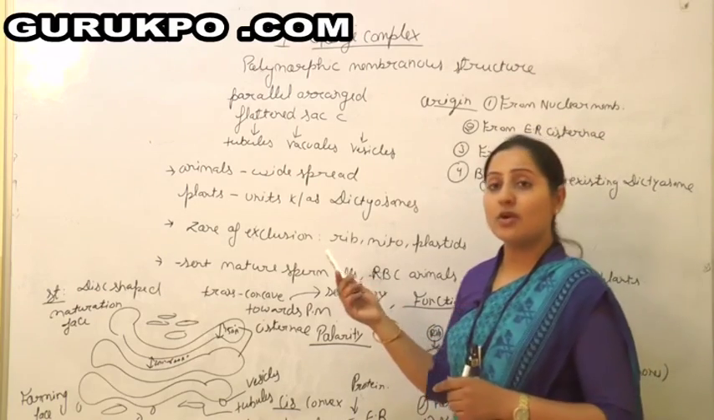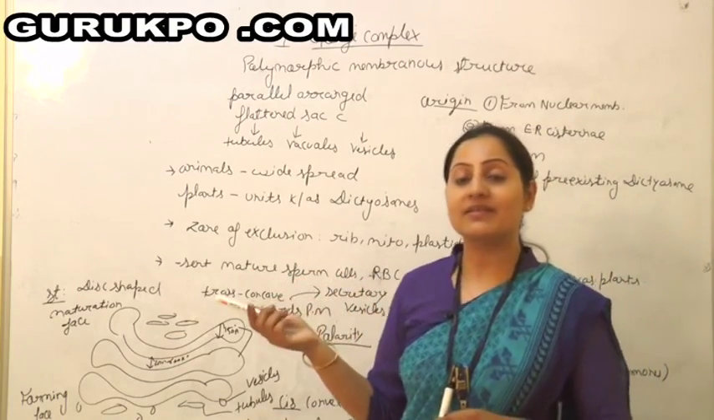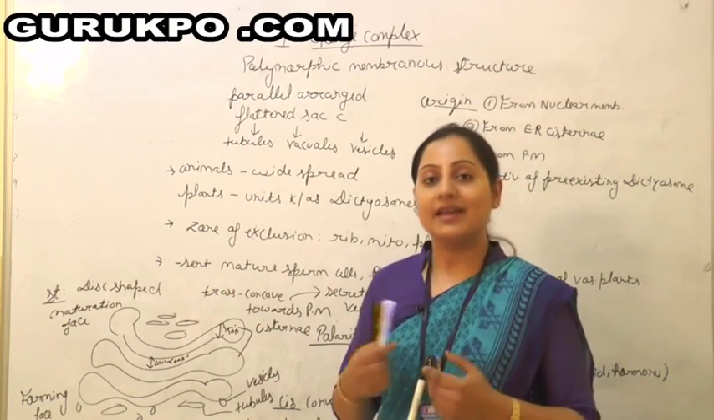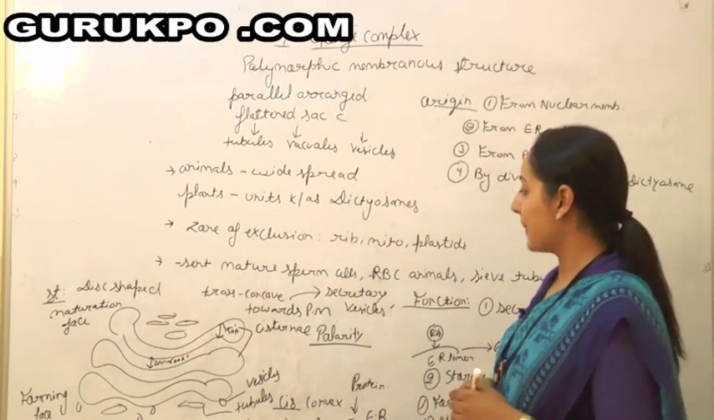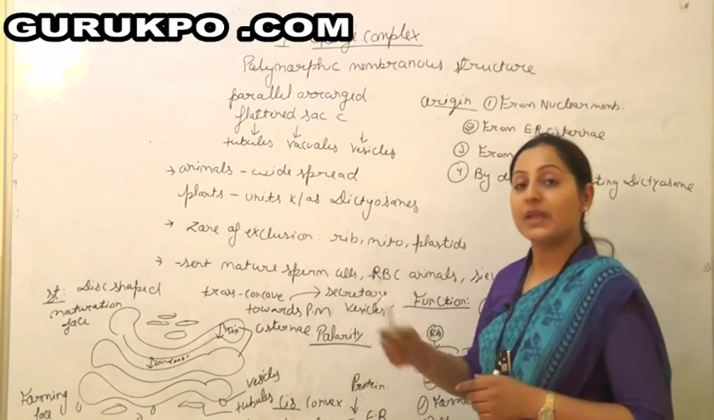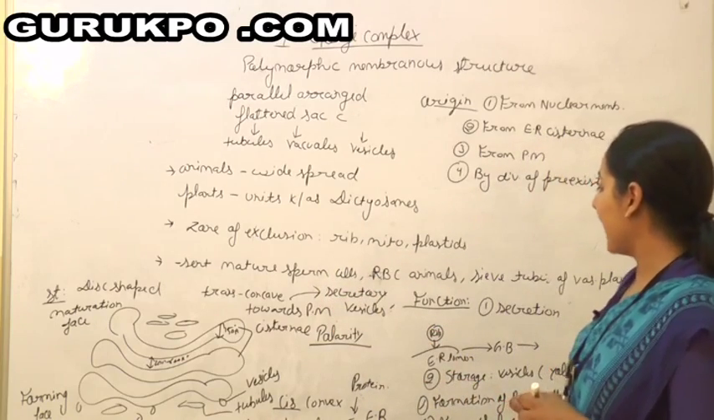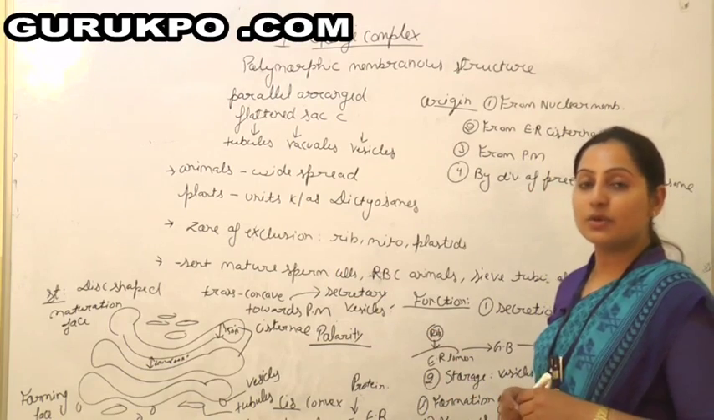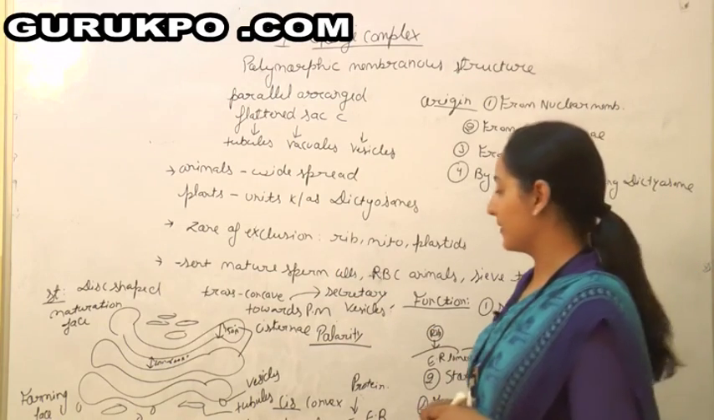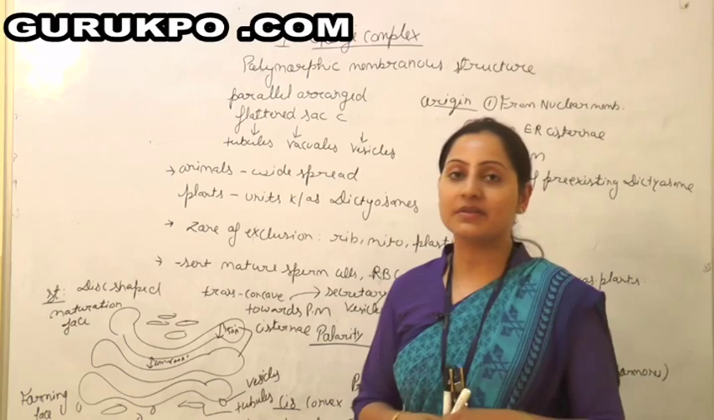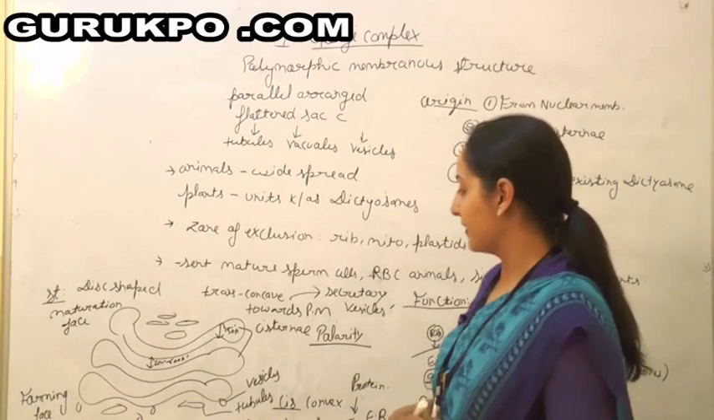It is present in almost all eukaryotic cells, whether plants or animals, except some cells. For example, it is absent in mature sperm cells, in RBCs of some animals, and in the sieve tube members of many angiosperm plants. Otherwise, it is universally present in all eukaryotic cells.